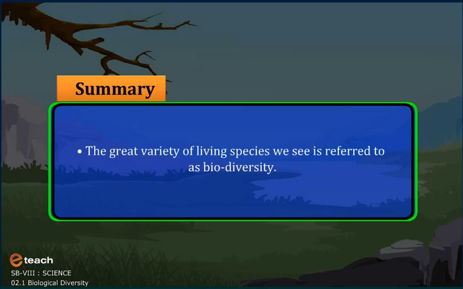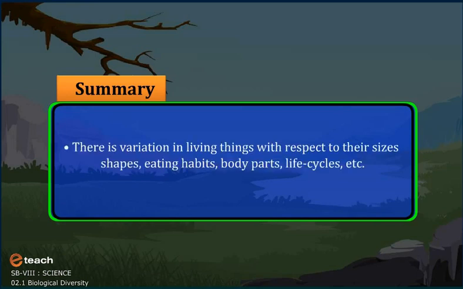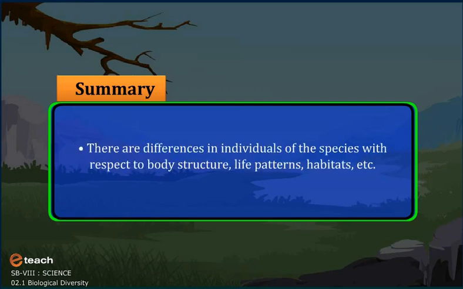Summary: the great variety of living species we see is referred to as biodiversity. There is variation in living things with respect to their sizes, shapes, eating habits, body parts, life cycles, etc. There are differences in individuals of the species with respect to body structure, life patterns, habitats, etc.